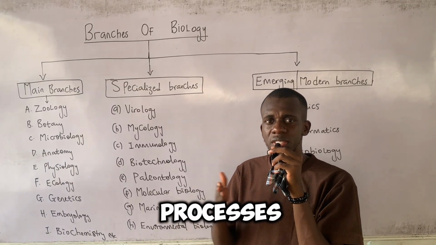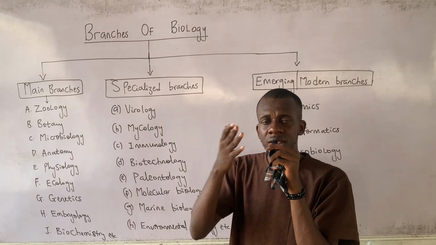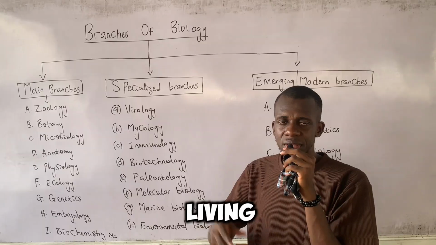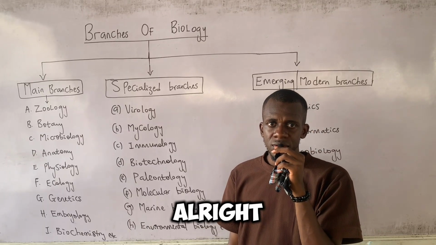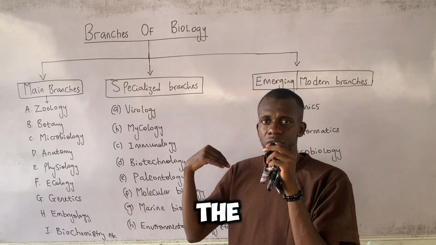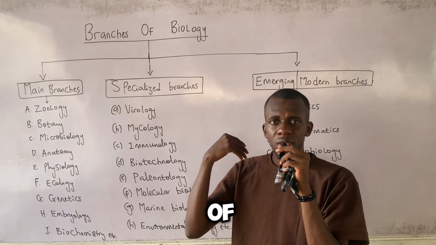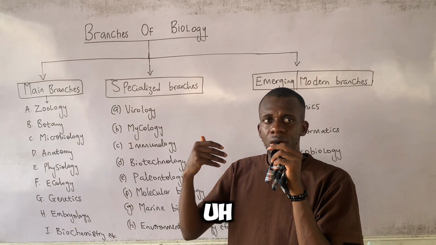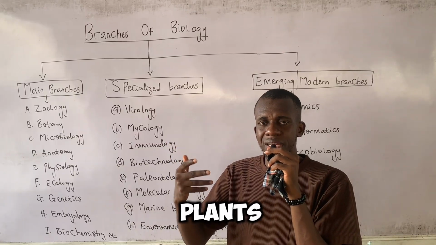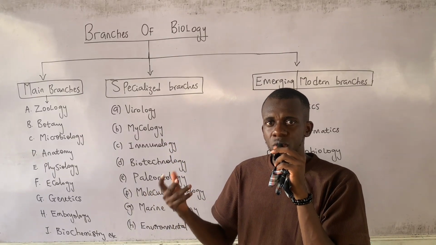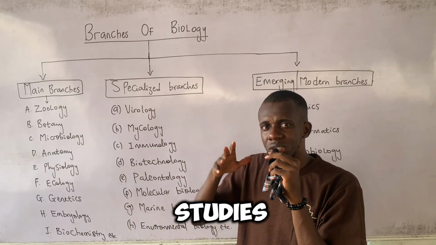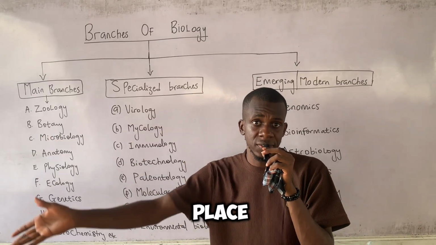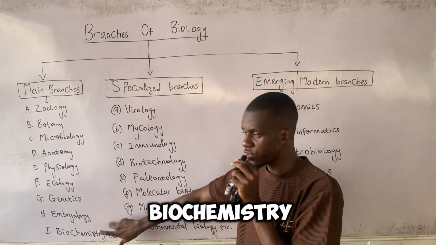Yes, that is the processes involved in certain cellular activities that happen in living things. All right. So just like we have the biochemistry of the Calvin cycle, the biochemistry of certain activities carried out by plants and animals. Okay, so the branch of biology that studies the pathways, how these things come to be, how these things take place, we call it biochemistry.